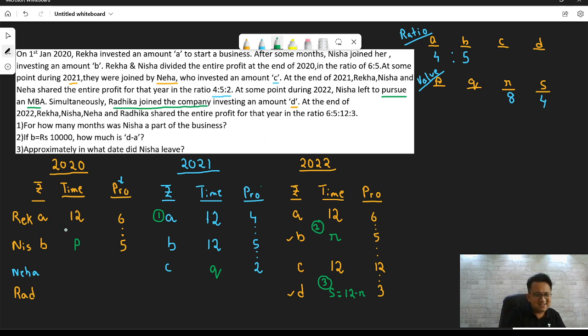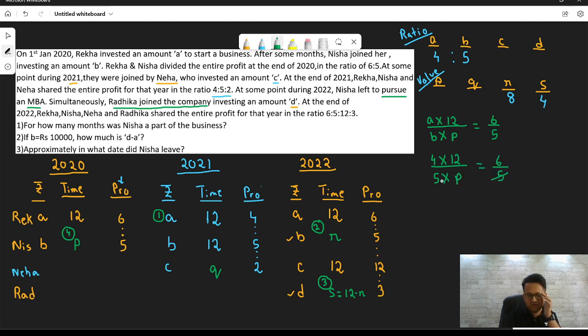Let's call this step 4, equation 4. A into 12 divided by B into P is equal to 6 by 5. How much is A? A is 4 into 12. How much is B? We have already determined, B is 5. 5 into P is equal to 6 by 5.